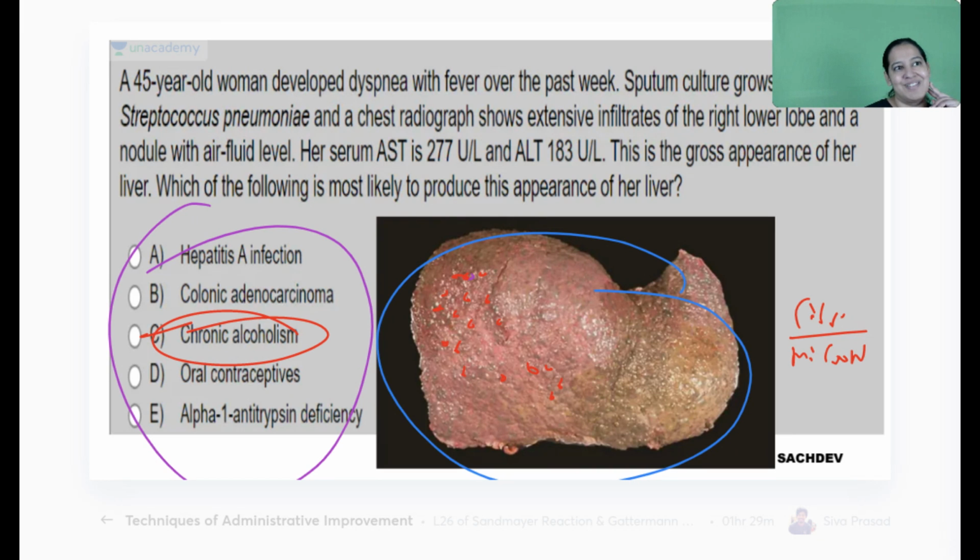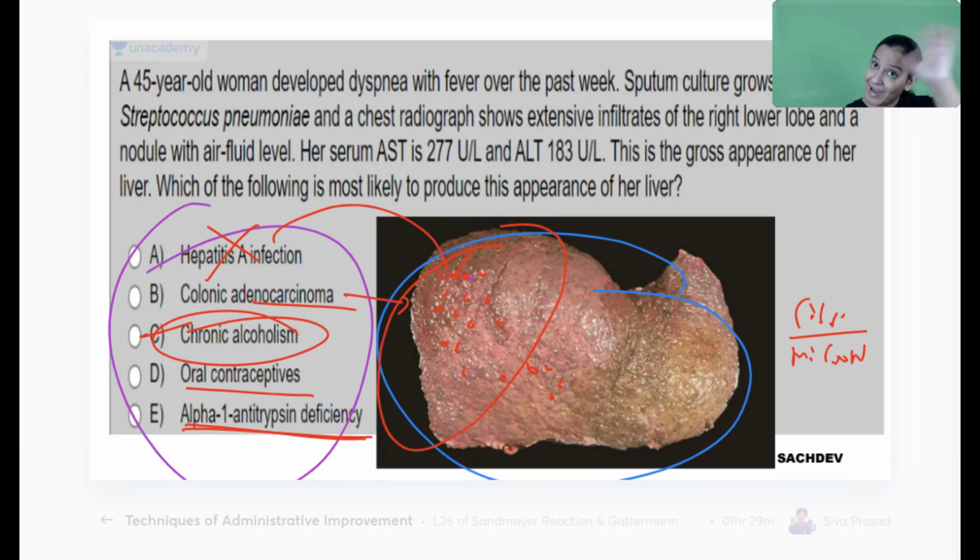Karthik Point and Manjusha are first to answer it correctly. So the correct answer here is C. Done. It is not hepatitis. Why would the liver look like this in hepatitis? It is not adenocarcinoma, because in adenocarcinoma there would be one big lesion, not multiple small ones. It is not OCP. It is not alpha-1 antitrypsin deficiency cirrhosis, because that will be macronodular. Here it is micronodular. Give me a thumbs up.